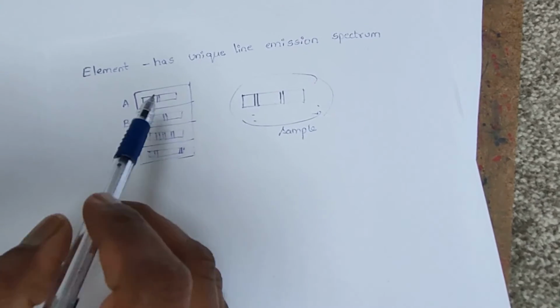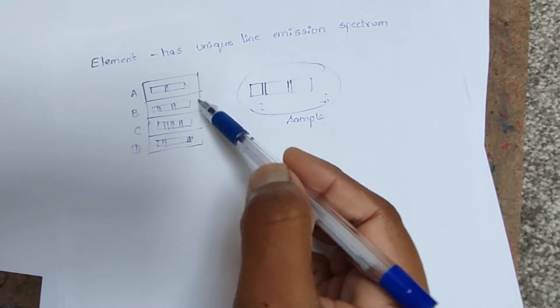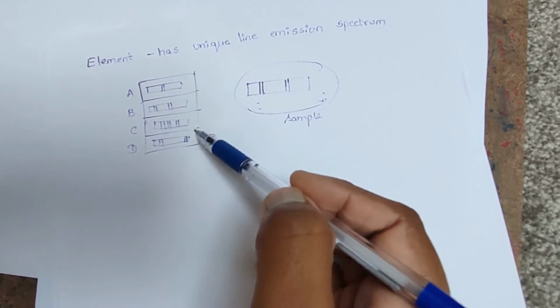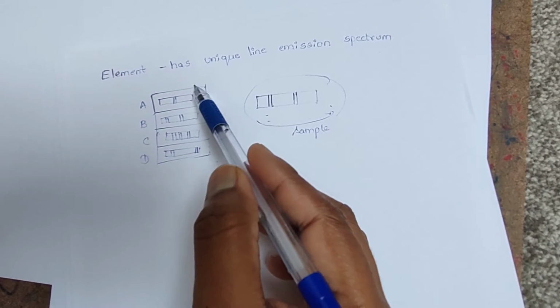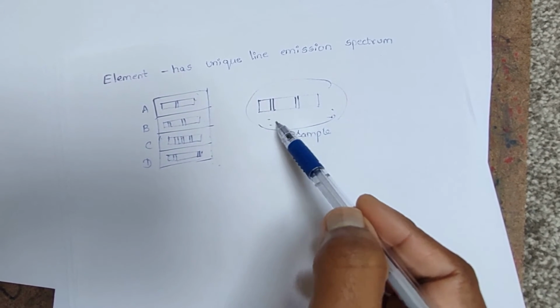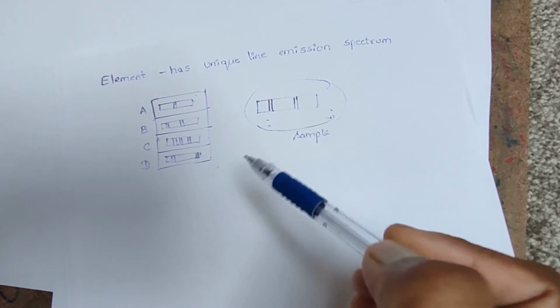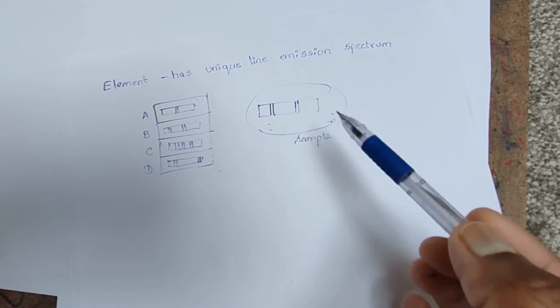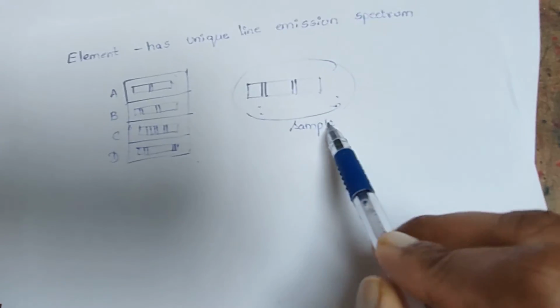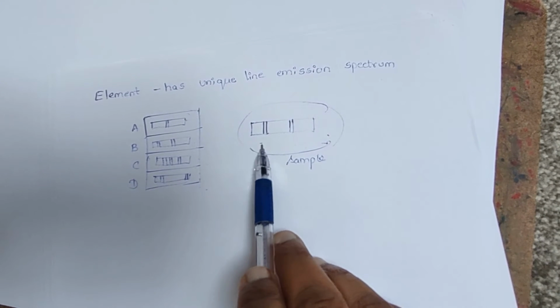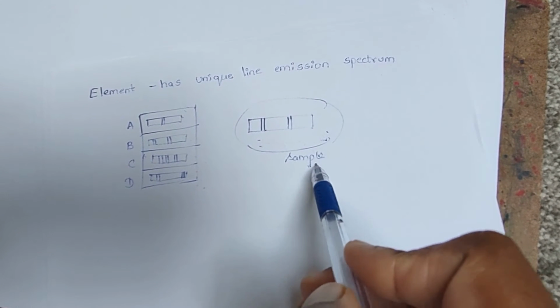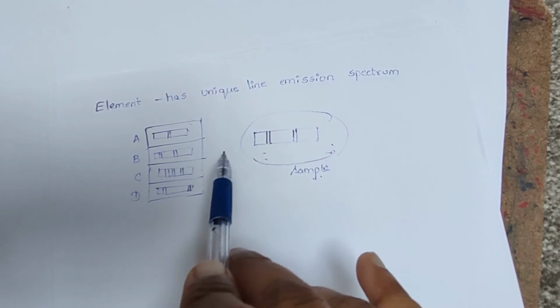We already know that these atoms show line emission spectra like this. From this information, we can identify whether the atom in the sample is A, B, C or D. So if you observe this, we can say that the sample contains the atom B.